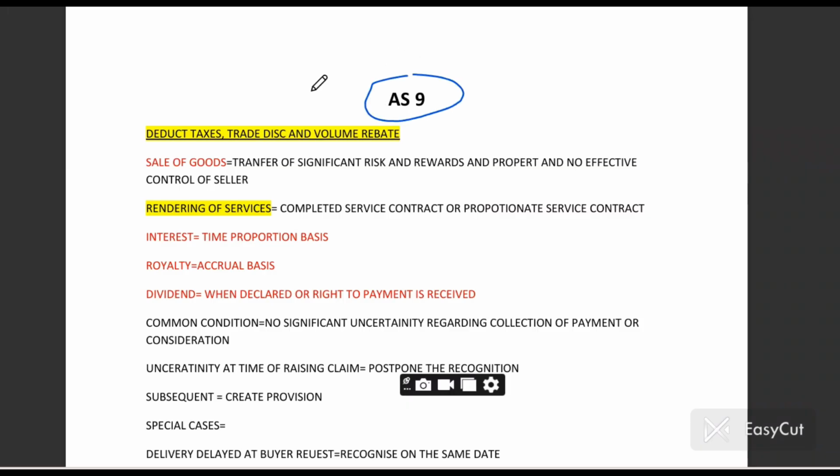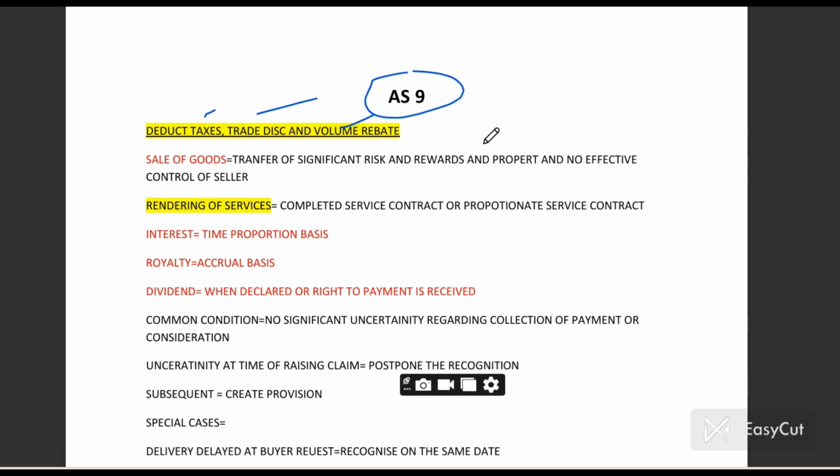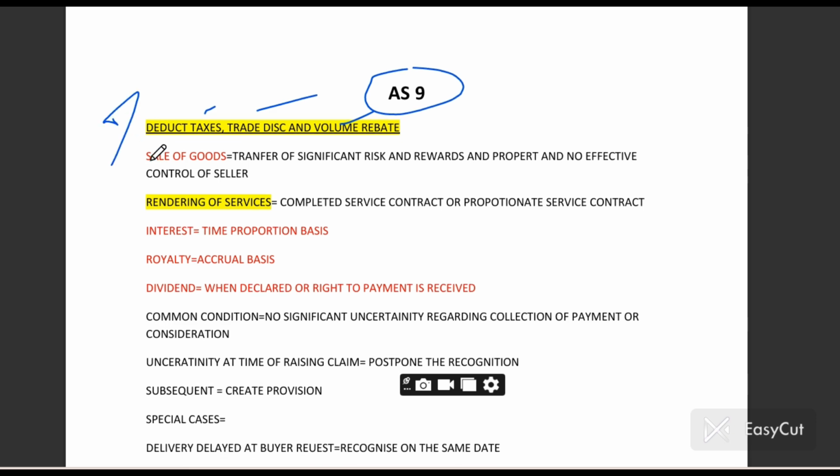Let us start with AS9 revenue recognition. Whenever you are recording your revenue, what do you have to do? If there are any taxes, trade discount, volume discount, and VAT, you have to deduct them while recognizing revenue as per AS9. Important for solving questions.